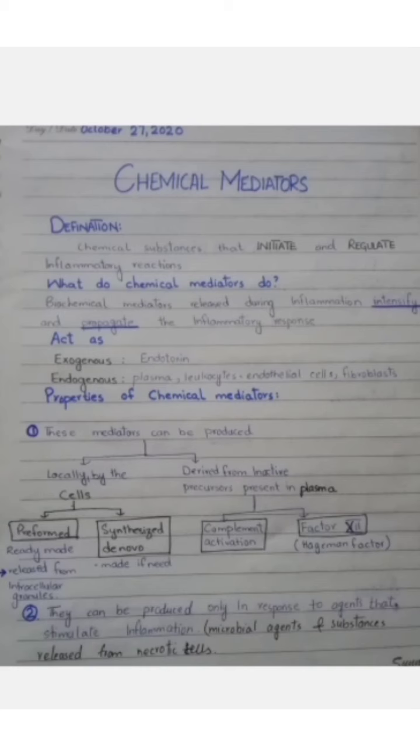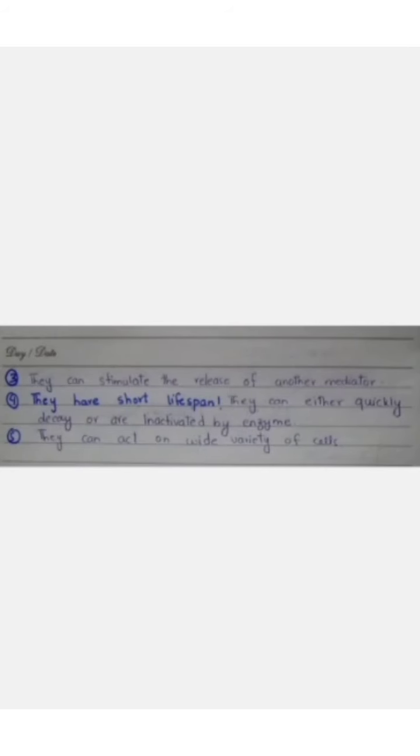And from the plasma, they are activated by complement or by activation of factor 12, also known as Hageman factor. They are produced only in response to agents that stimulate inflammation, for example microbial agents and substances released from necrotic cells. They can stimulate the release of another mediator. For example, the products of complement activation then stimulate another mediator to be released.